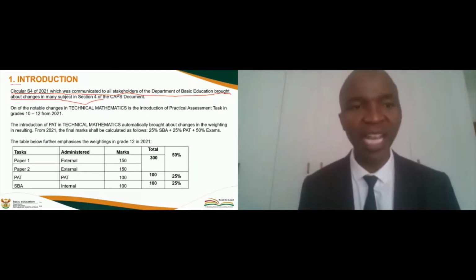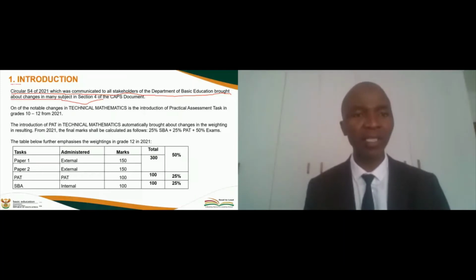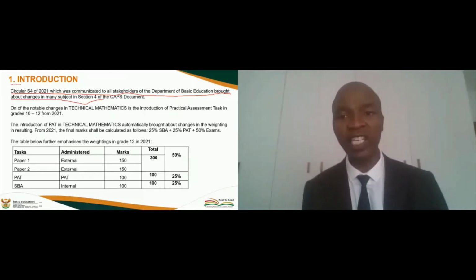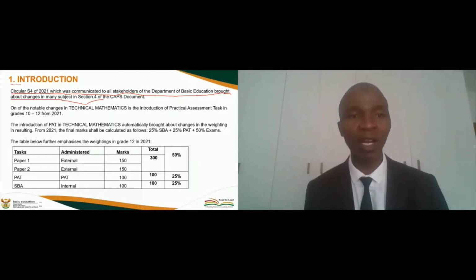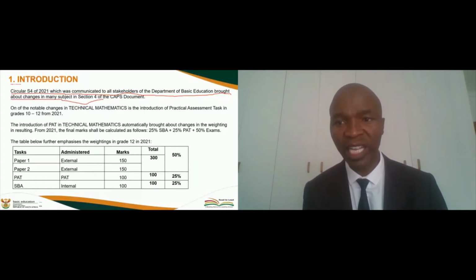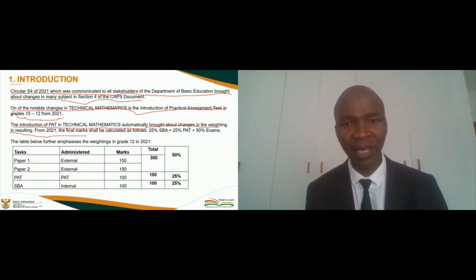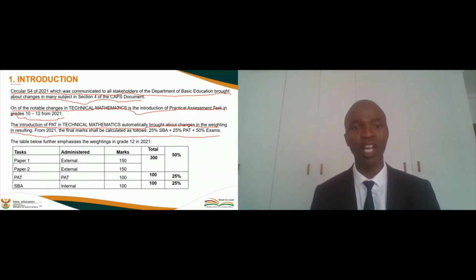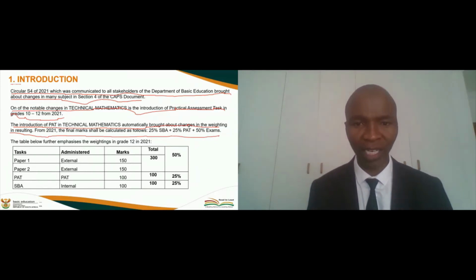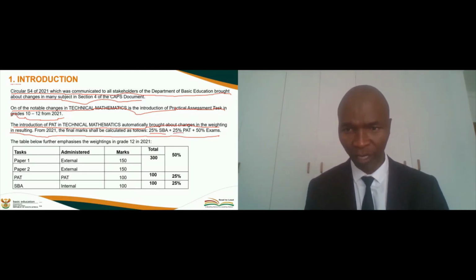for all subjects. And then obviously for technical mathematics, one of the notable changes was the introduction of the practical assessment task in grade 12 and grade 10 to grade 12 from 2021, which we have to comply with. And then the introduction of PET in technical mathematics automatically brought about changes in the weightings in resulting now. So generally, under normal circumstances, let me emphasize, for all grades for 2021, the final mark should be calculated as follows. It should be 25% SPA as usual, then 25% PET, and then 50% exams to give you 100%.